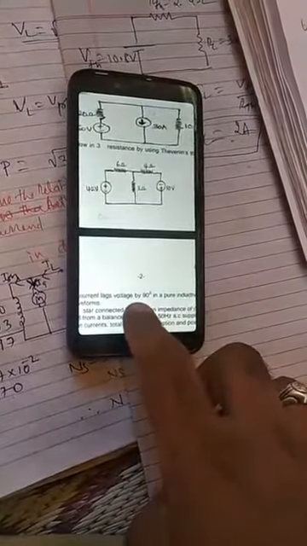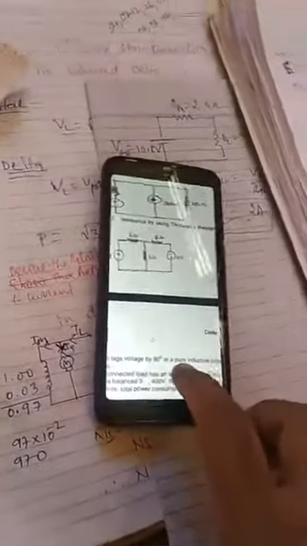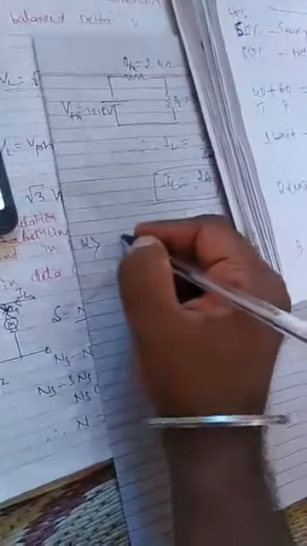In this question he has asked you to solve the derivation of a pure inductor. In which circuit does current lag the voltage? Pure inductor. So in the 12th question you have to solve the derivation of the pure inductor.